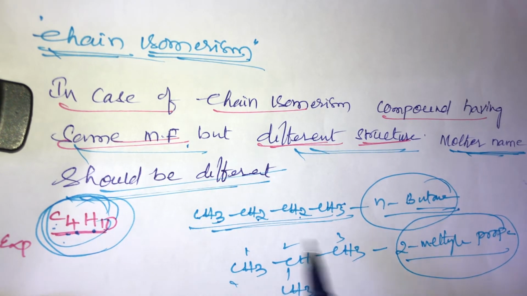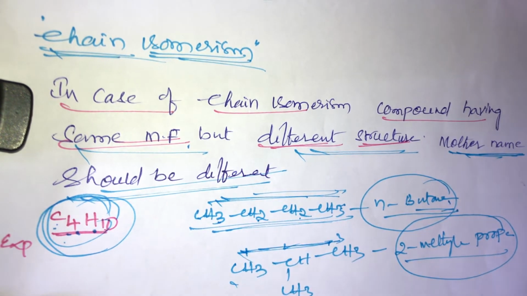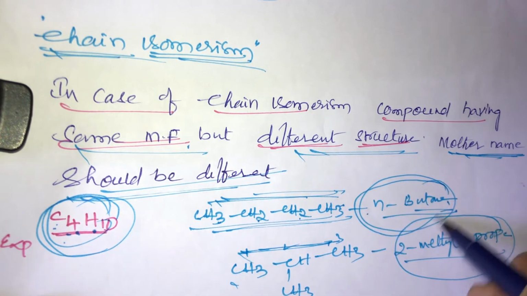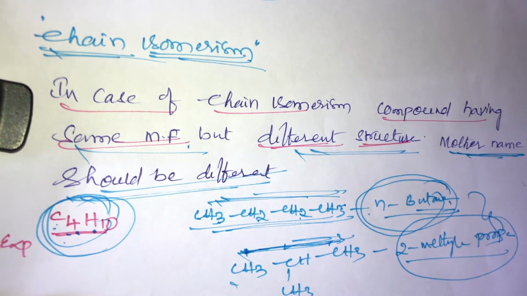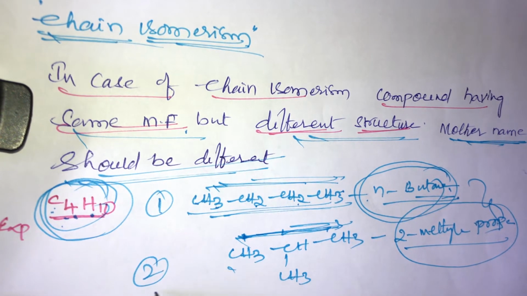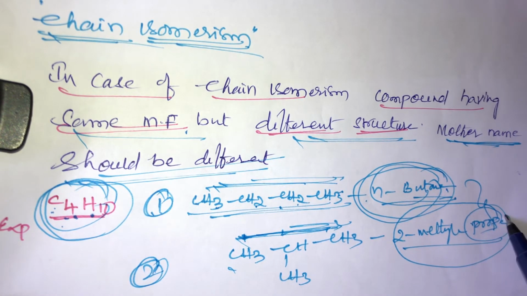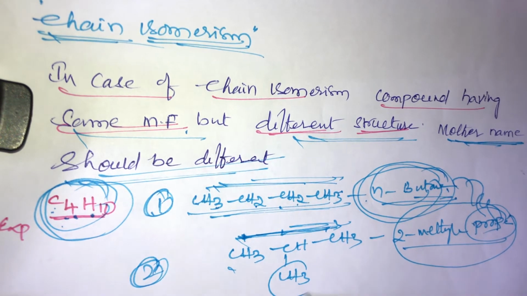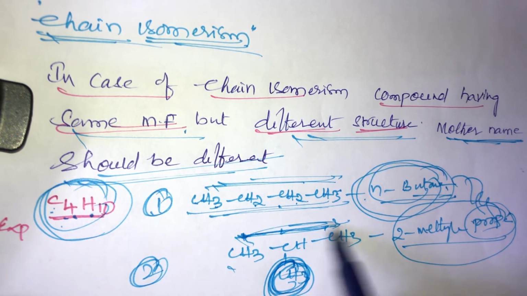This is the parent chain, and this is also a parent chain. This parent chain is called n-butane, and this parent chain is called propane. So here the mother name is n-butane, but here the mother name is propane, that is 2-methyl propane. So both belong to chain isomerism. In chain isomerism, the mother name should be different, compulsory. CH3 here is called the child.